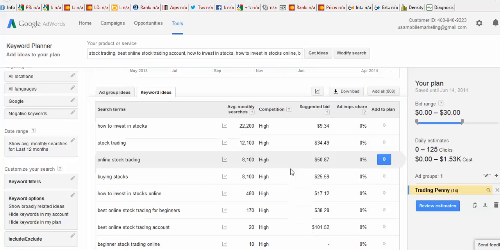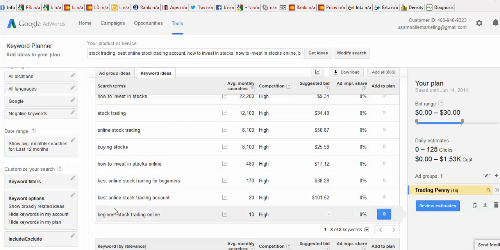The most expensive keyword phrase that I found was best online stock trading account. There's only 20 searches for that, but each click is $101.52. This is a strong converting keyword. We're going to take a look at this keyword here today, because costing that much per click, you certainly know that there's a lot of competition for this particular keyword phrase in terms of what Google thinks.